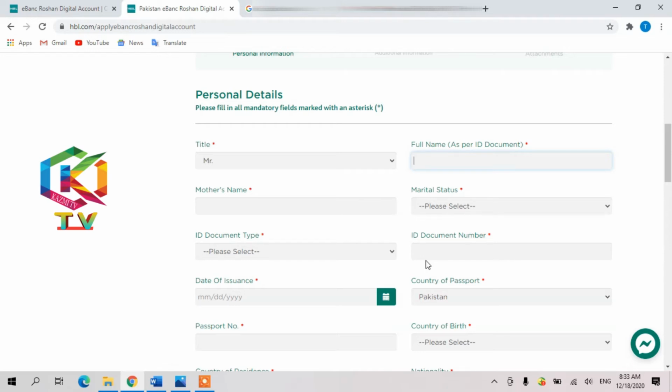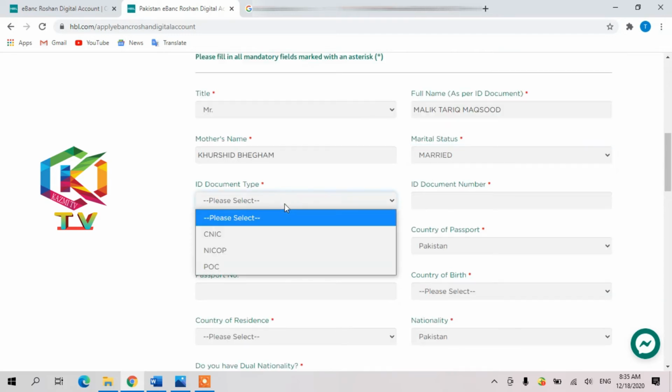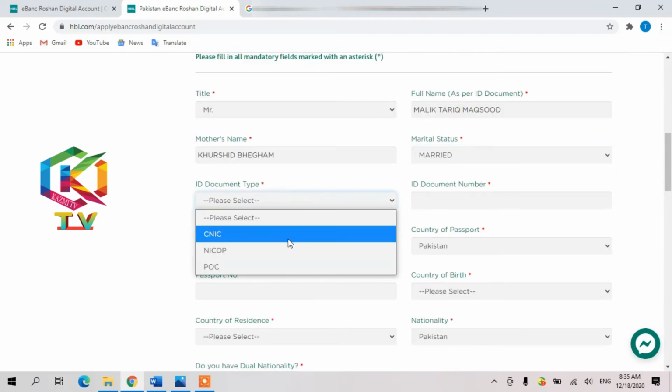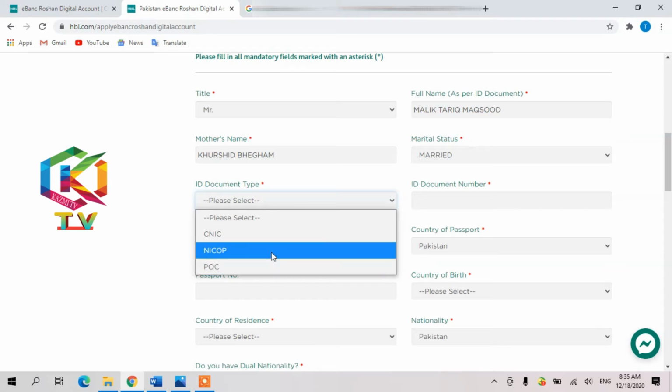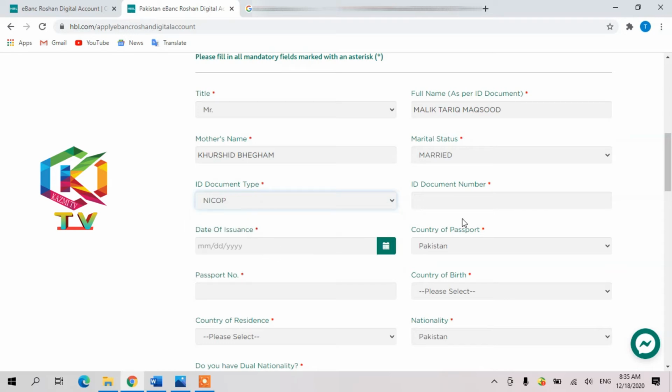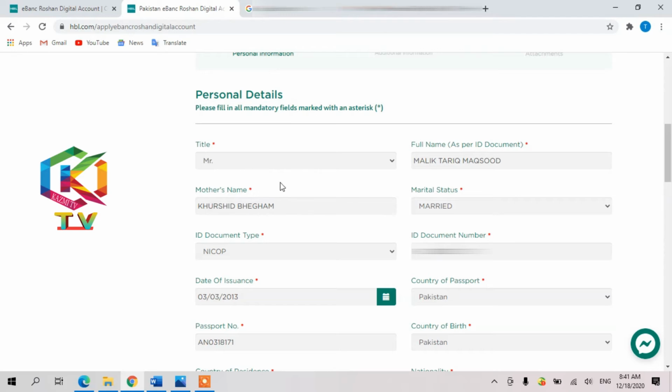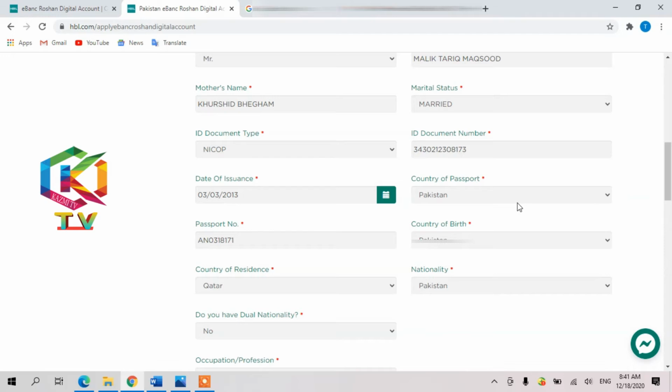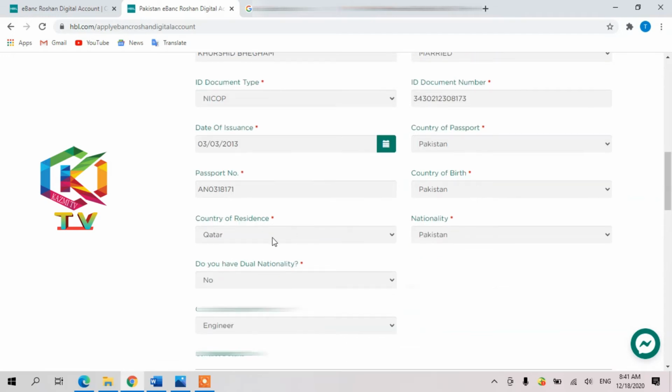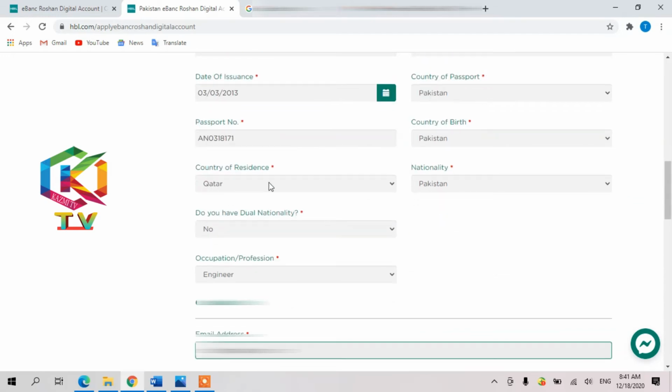This is for Pakistani overseas Pakistanis, so you have to write the name as per your overseas ID documents. Then you select CNIC, NICOP, POC. You are overseas and have the overseas card, so you have to select NICOP. Then next, ID card number. You have to complete all the details, like name, mother's name, marital status, passport number, issue date, country, and country of residence, wherever you live: Dubai, Qatar, UK.